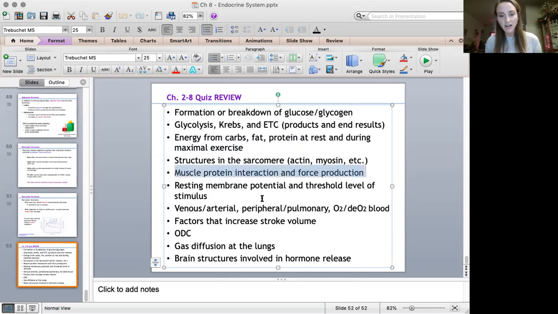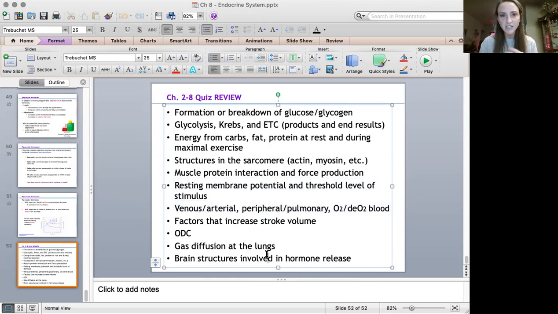Structures in the sarcomere, so we already know actin, myosin, all those other contractile or non-contractile proteins. Muscle protein interaction and force production, so this is referring to the sliding filament theory. Resting membrane potential, threshold level of stimulus, knowing the negative 70 millivolts versus negative 55 millivolts. So knowing about the action potential.